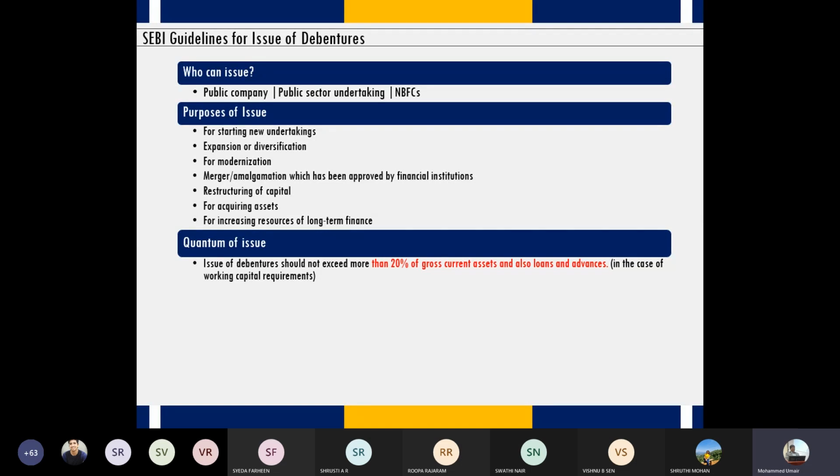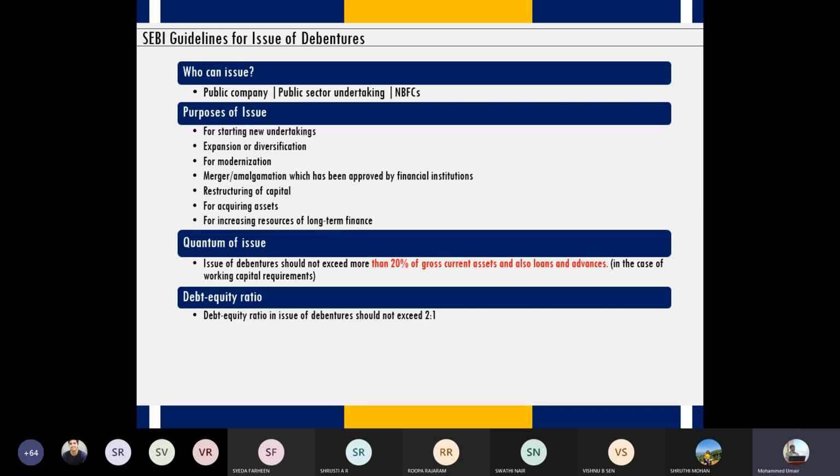And this criteria gets applied in case you want money only for working capital requirements. If you want debentures as a long-term source of funding, then this criteria does not get applied. But in case you want to issue debentures to meet your working capital requirements, then only we apply this criteria. Otherwise, this criteria is not applicable, right? But the next criteria is important for the long term. The previous one was only for working capital, but this criteria is for long-term capital.